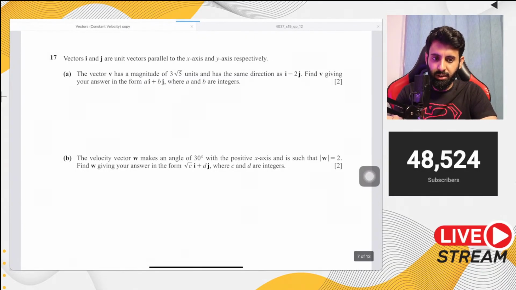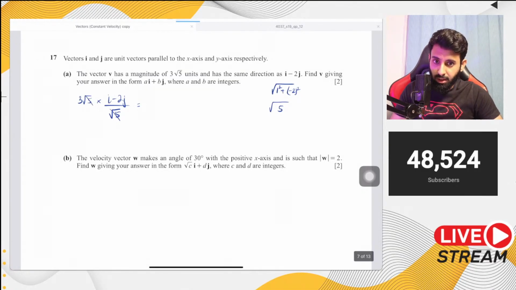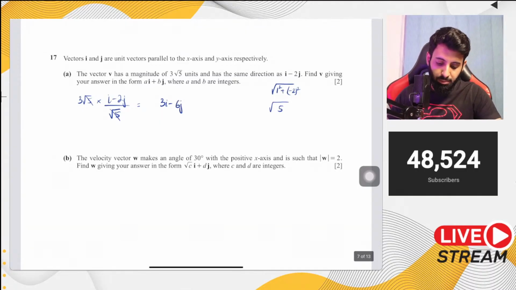3i minus 6j. Okay, let's see if that's the answer. Yep, 3i minus 6j is the correct answer. Good job. So here's what we're going to do. We're going to take 3 under root 5, multiply it by, let's first find out the magnitude, which is going to be square root of 1 square plus minus 2 square, which means it's going to be square root of 5. So multiplied by i minus 2j over under root 5. So root 5 and root 5 get cancelled. And now we have 3i minus 6j. Okay, good job. Okay, now do part 2. Part B.